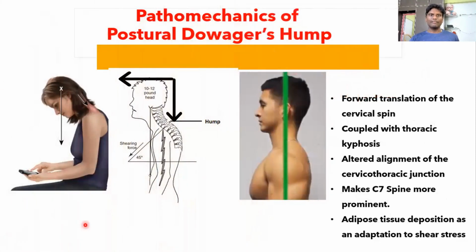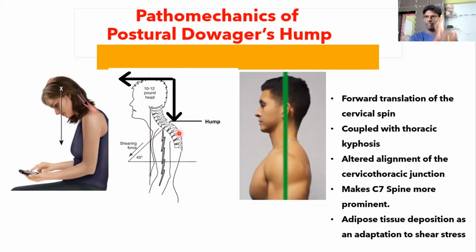What is the pathomechanics of the hump? In a normal instance, the line of gravity passes from the external auditory meatus to the middle of the shoulder. Whereas if you see the posture here, the line of gravity is passing more anteriorly. So there will be an anterior translation of the head with respect to the thoracic spine, which exposes the cervical spine of C7 and T1.